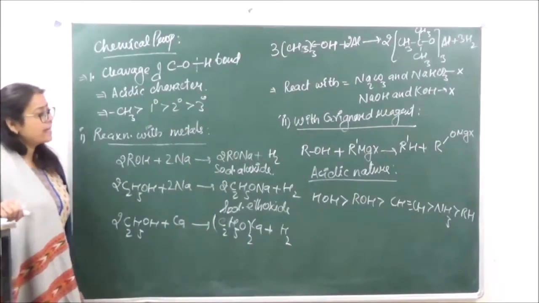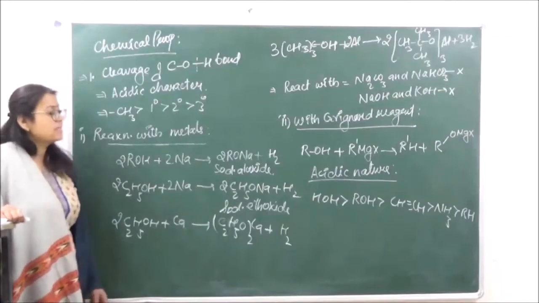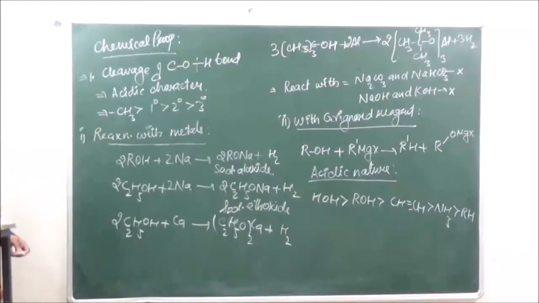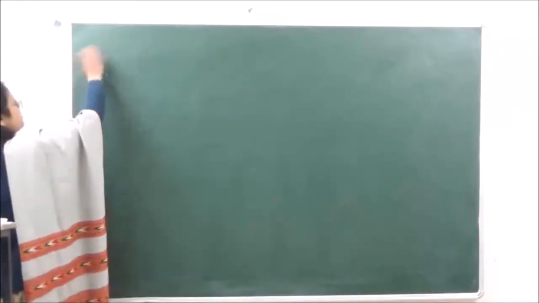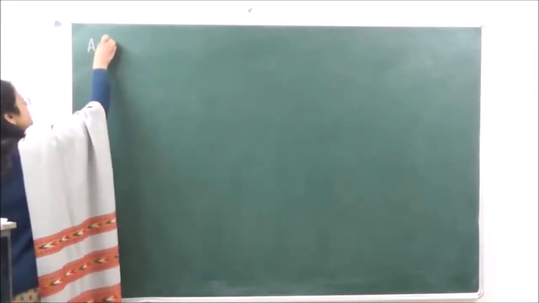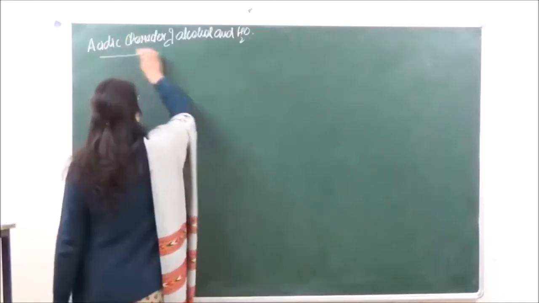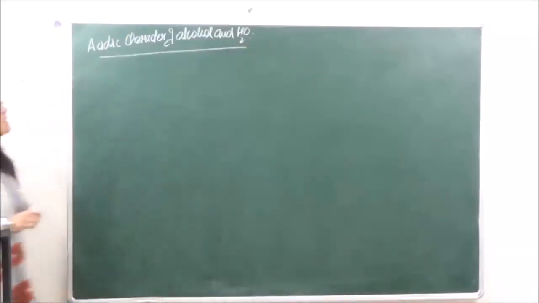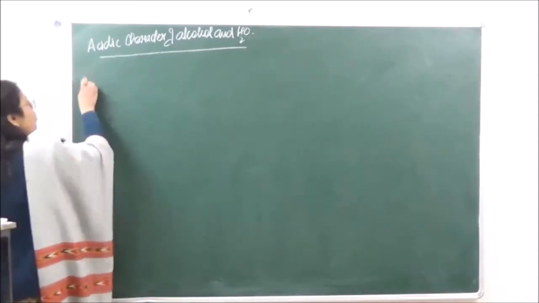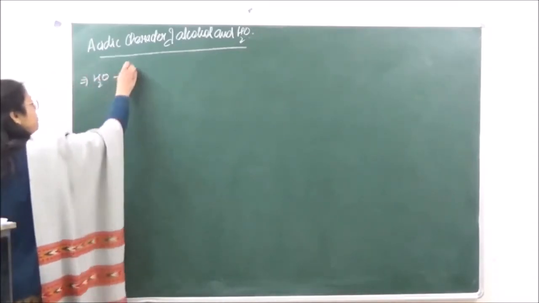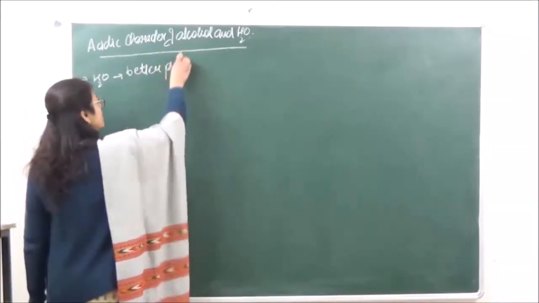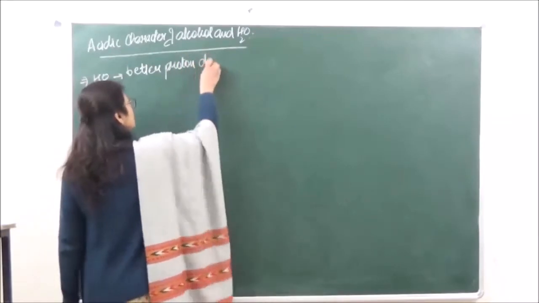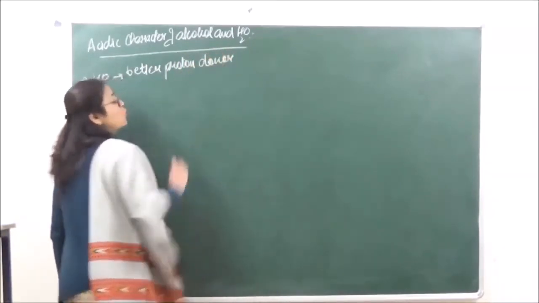So let's understand first the difference in acidic character between alcohols and water. Okay, so when we are comparing the acidic character of alcohol and water, it is seen that water is a better proton donor.